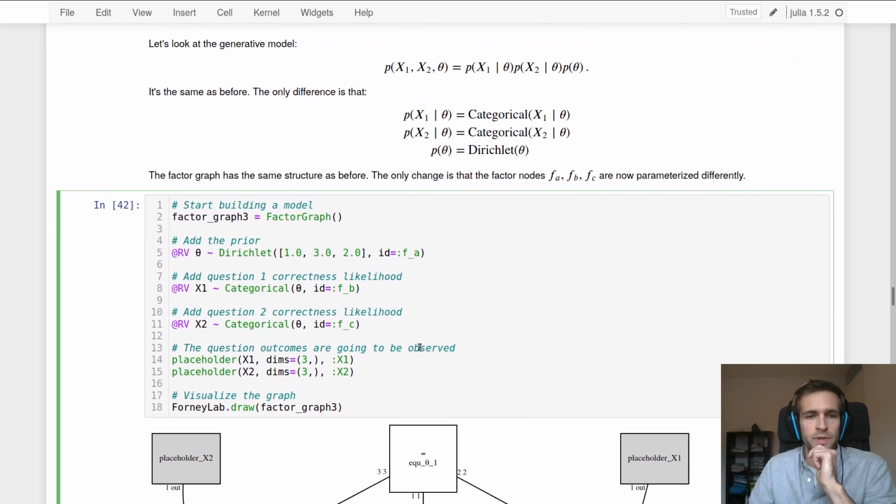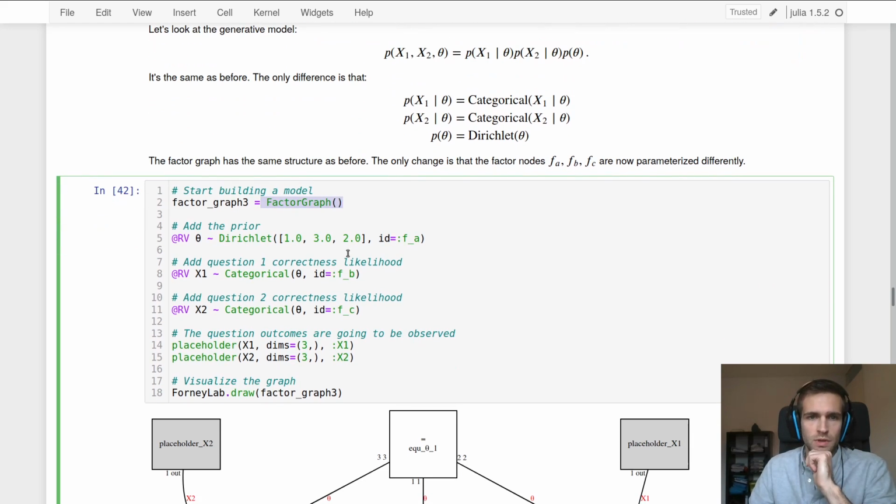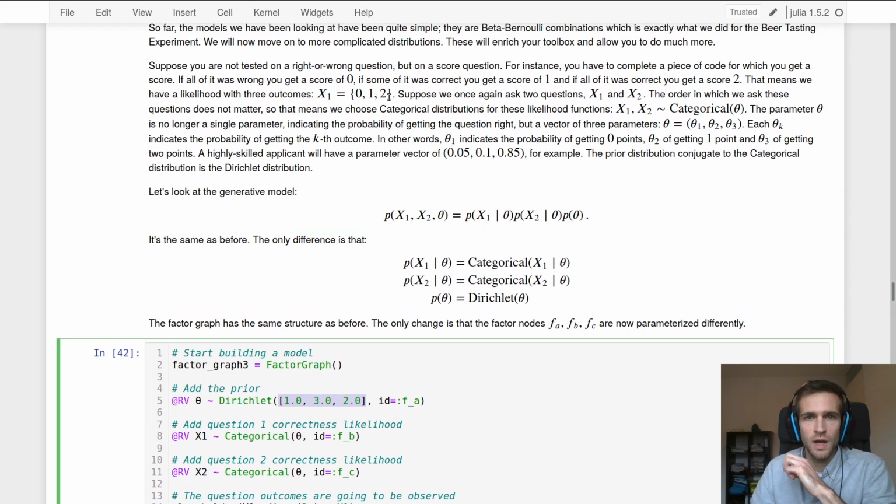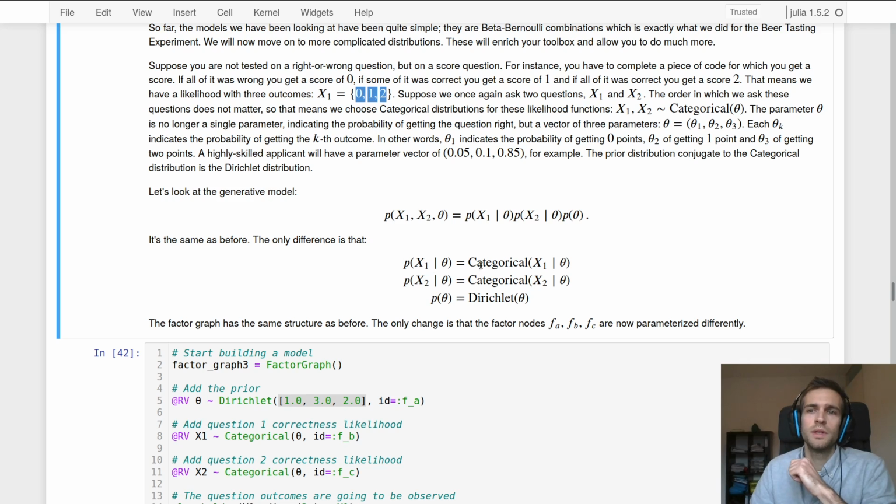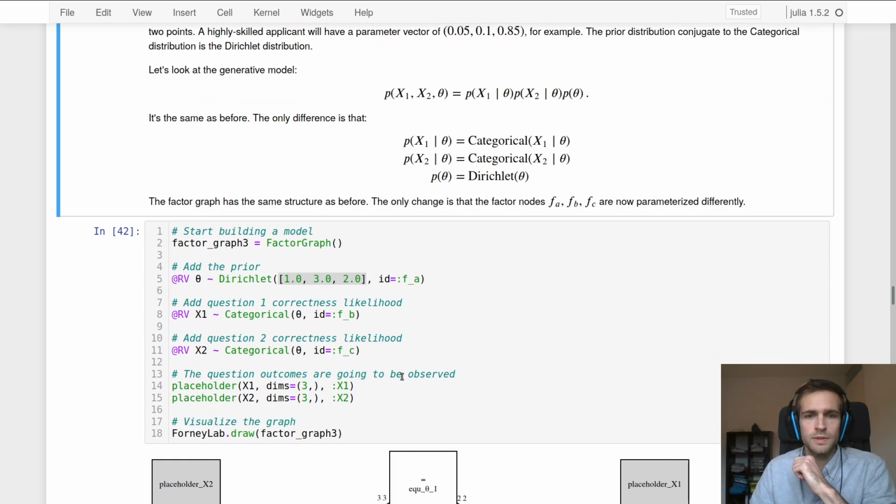So we're going to build that model in Formulab. Again, we'll start with a factor graph assignment, or a definition. We're going to add the prior, which is theta is now distributed as a Dirichlet distribution, and then these are the concentration parameters. So there are as many concentration parameters as there are outcomes in the categorical or the outcome variables.